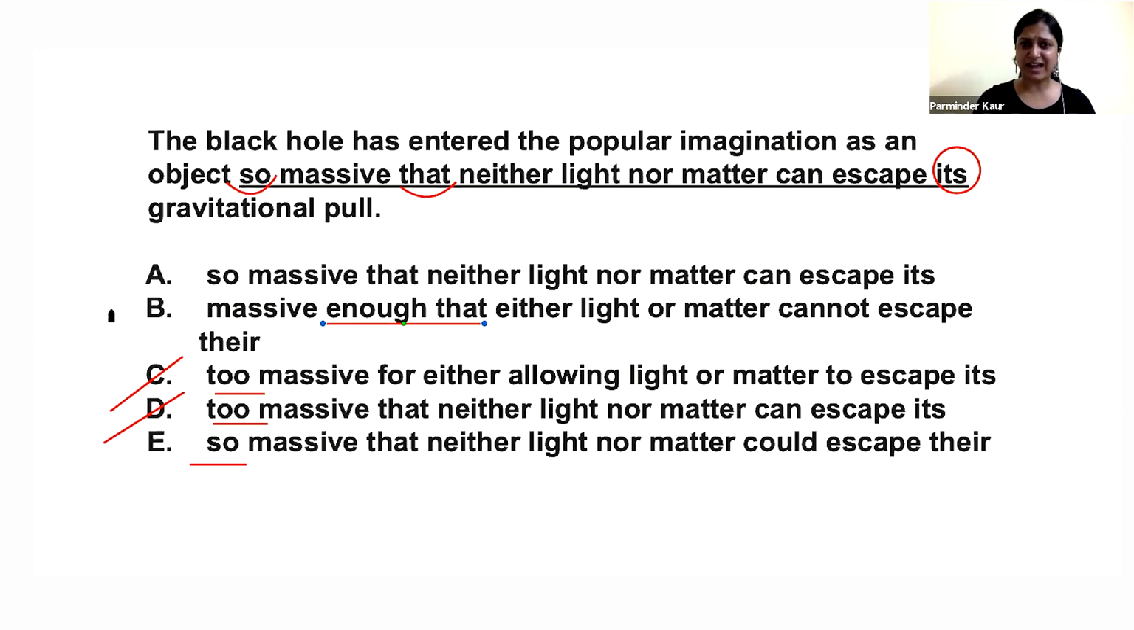And in fact, "enough that" is no idiom. If you use it, it's a wrong idiom. Plus, at the same time, I think there's a pronoun error also. "Cannot escape there." Black hole is singular, right? Yeah. So automatically, I think that we can straight away eliminate that with "itself".